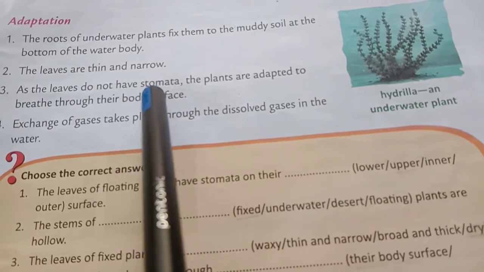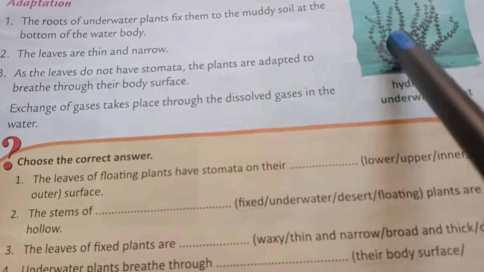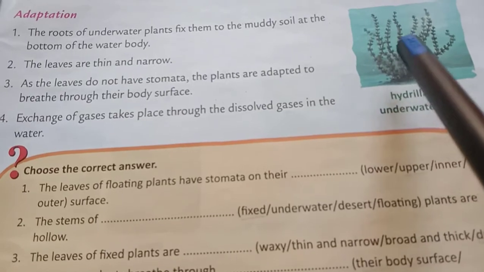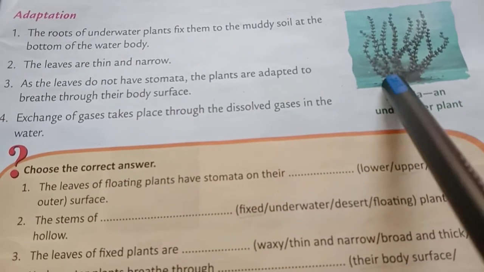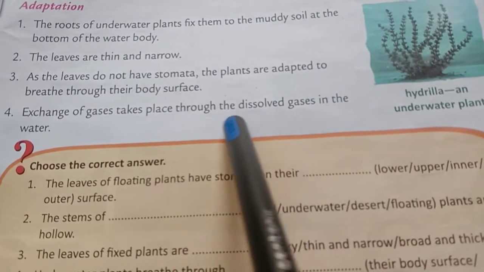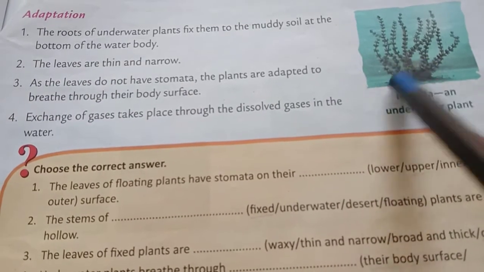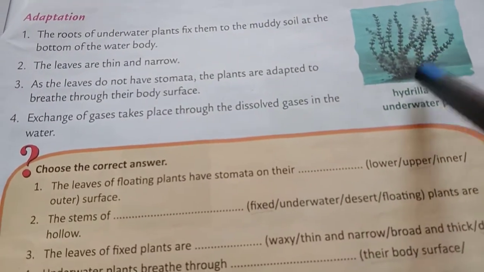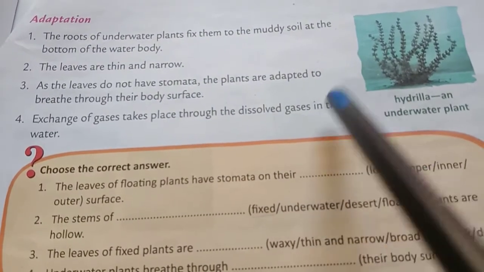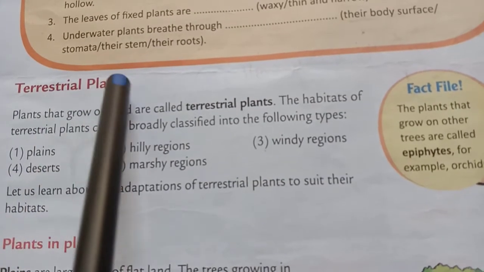As the leaves do not have stomata, the plants are adapted to breathe through their body surface. As you can see, the leaves do not have stomata. So the plants are adapted to breathe through their body surface. Okay. Exchange of gases takes place through the dissolved gases in the water. Now, how does the exchange of gases take place? Through the dissolved gases in the water. The plants exchange the gases that are dissolved in the water. Okay. Now next is terrestrial plants.